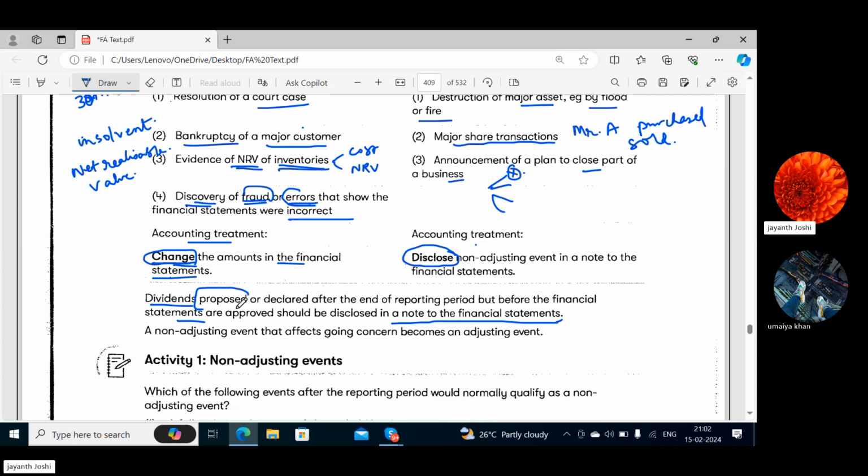Because dividend is proposed by the board of directors, but it is approved by the members, or shareholders, of the company. A non-adjusting event that affects going concern becomes an adjusting event. Going concern is a very important convention with regard to financial statements and the business entity.